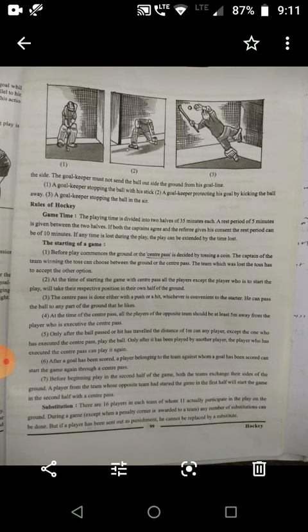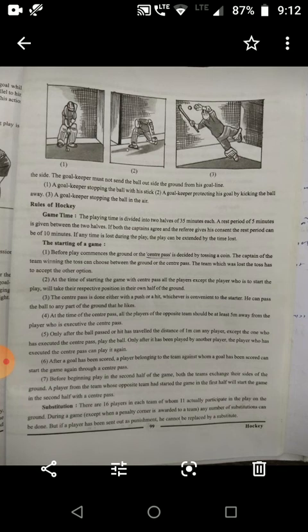Only after the ball passed or hit has traveled the distance of 1 meter can any player except the one who has executed the center pass play the ball. Only after it has been played by another player, the player who has executed the center pass can play it again. After a goal has been scored, a player belonging to the team against whom a goal has been scored can start the game again through a center pass.